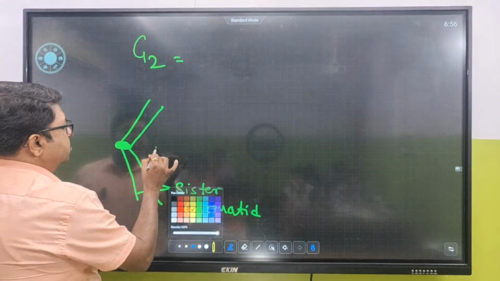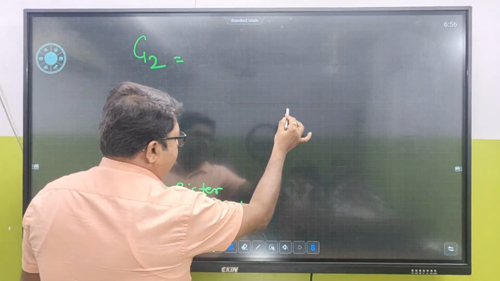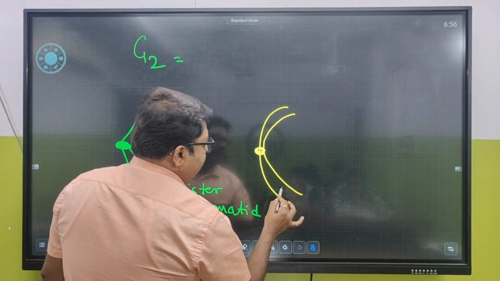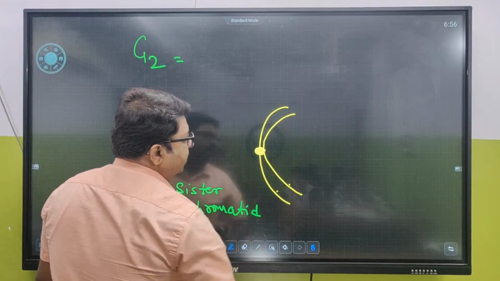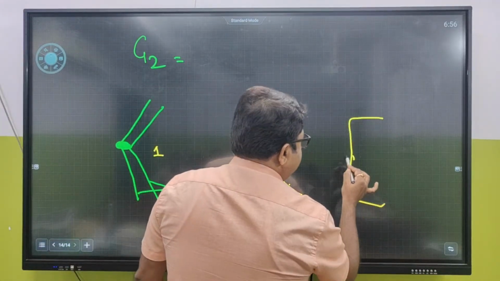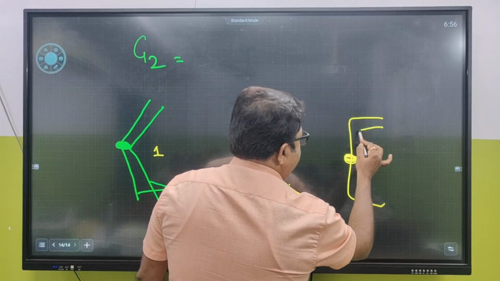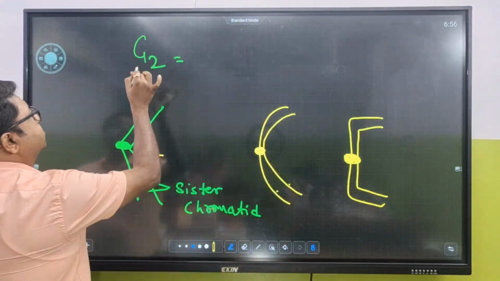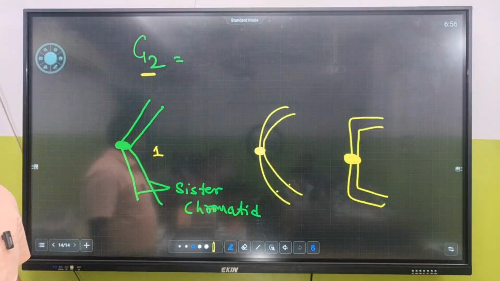This is chromosome number 1. Chromosome number 2 was like this. Now they have another one like this. So this is again sister chromatids. This is the centromere, and another one is made like this. And what you can see, there is another one which is called a sister chromatid. This is the major difference between G1 and G2.